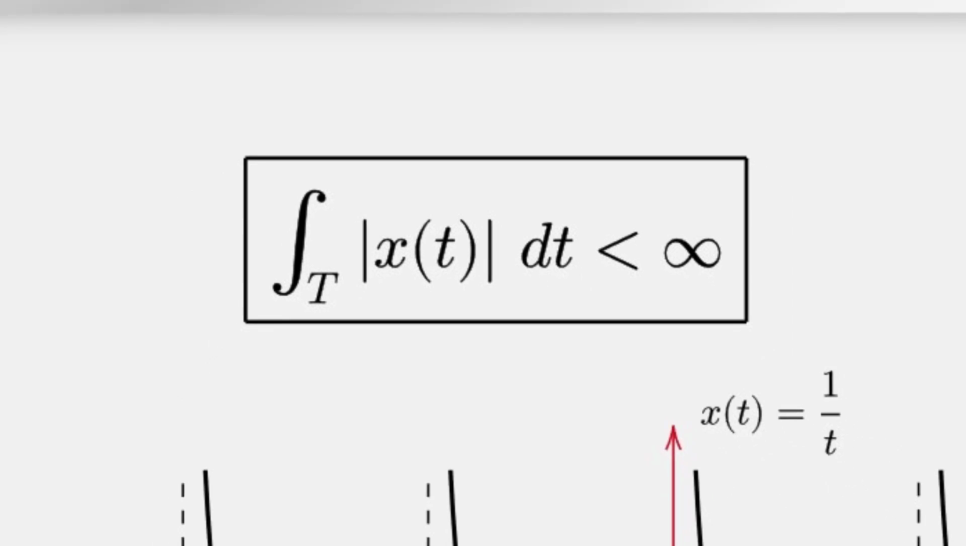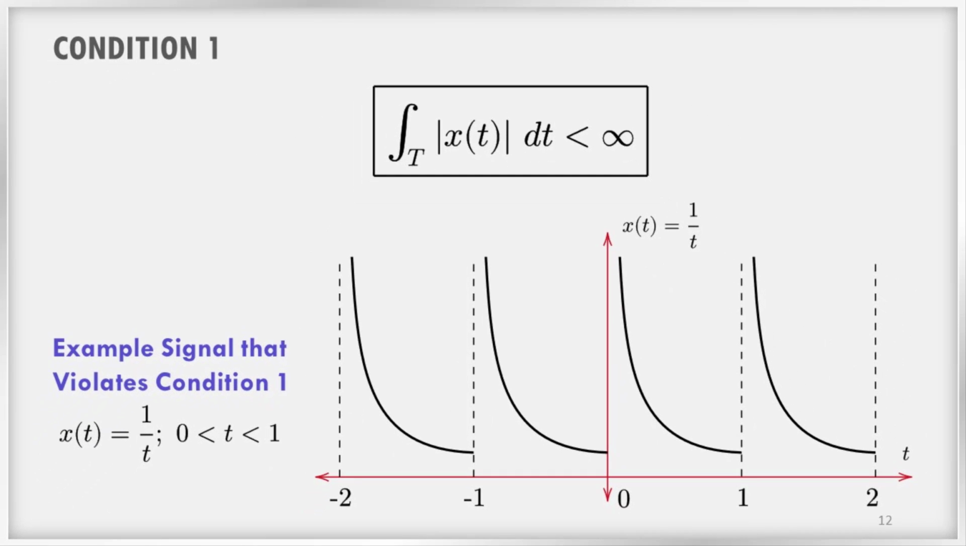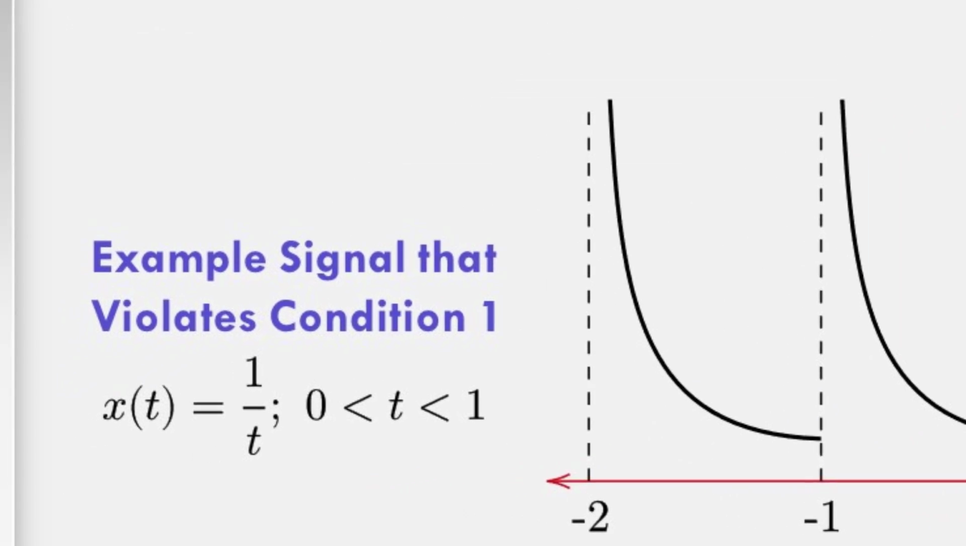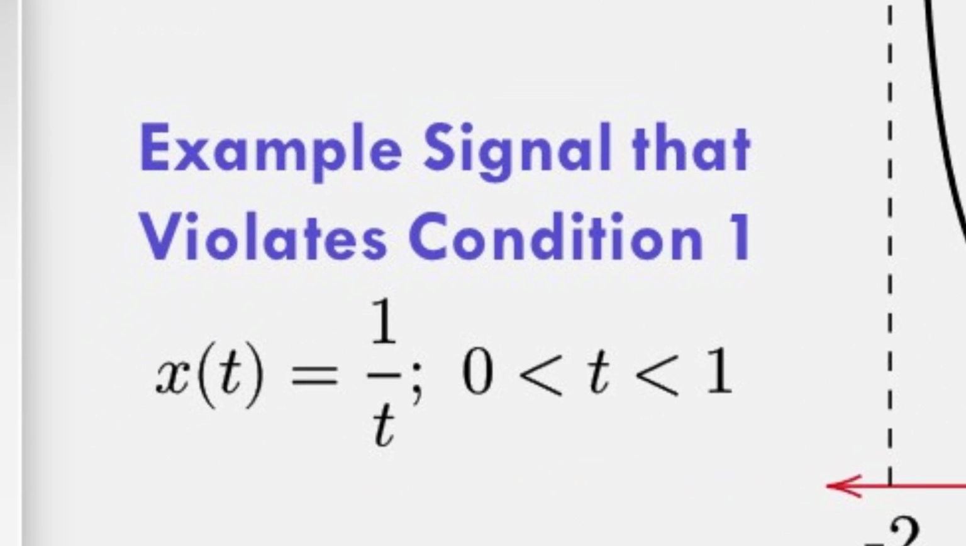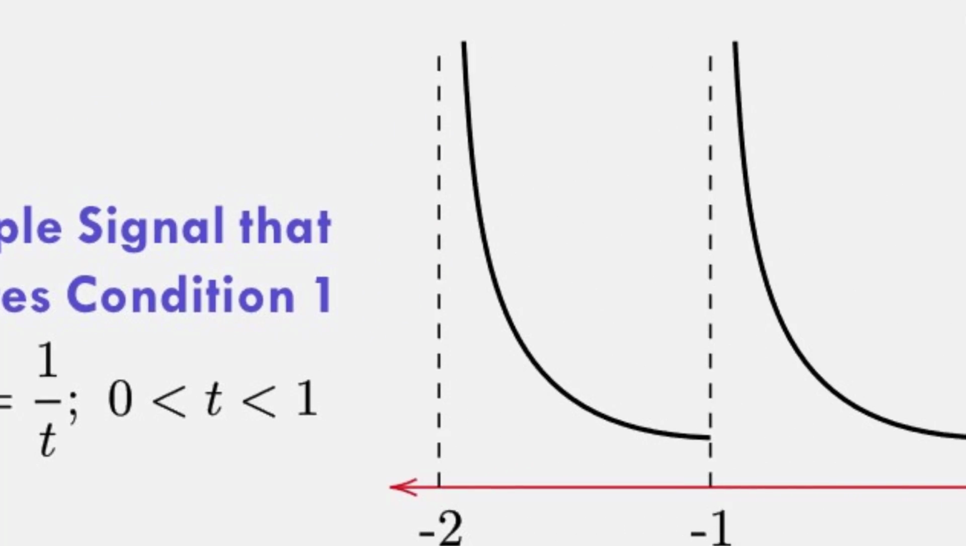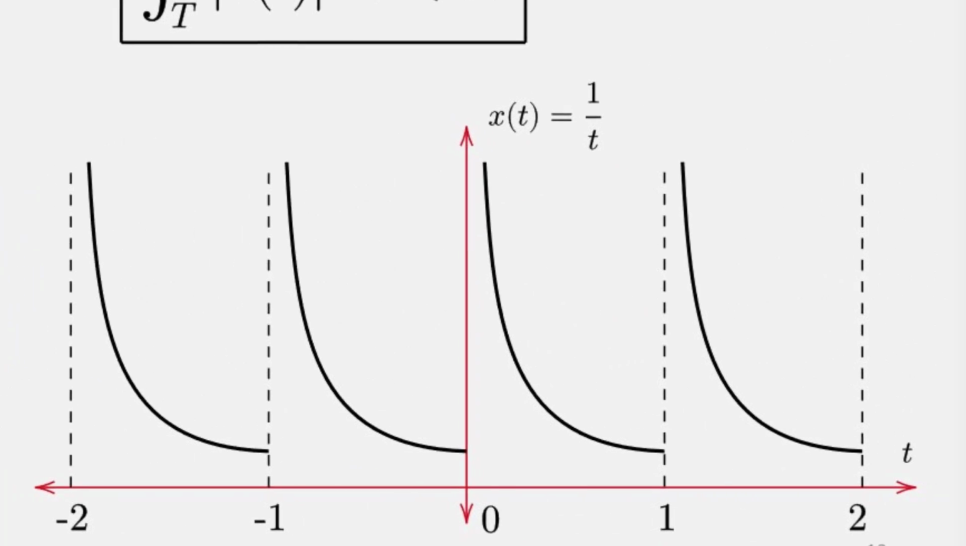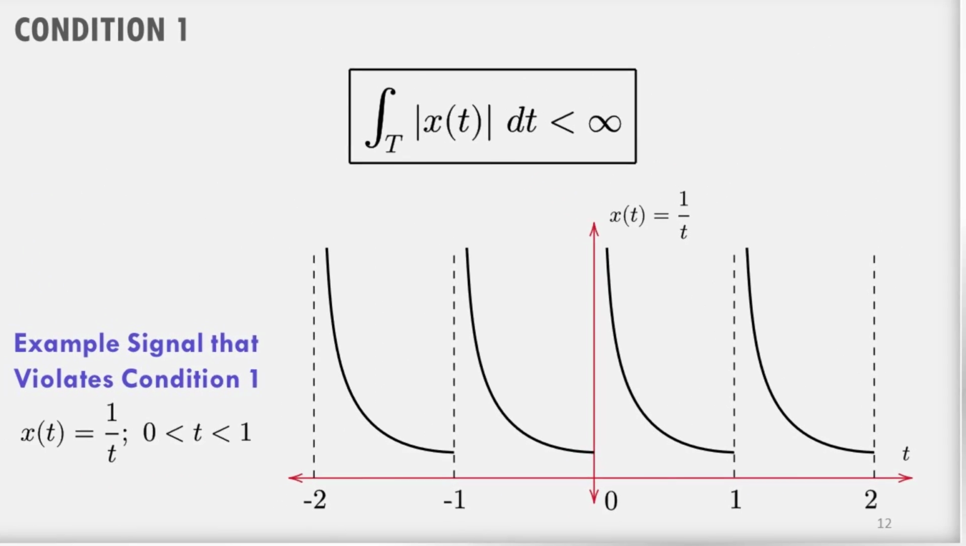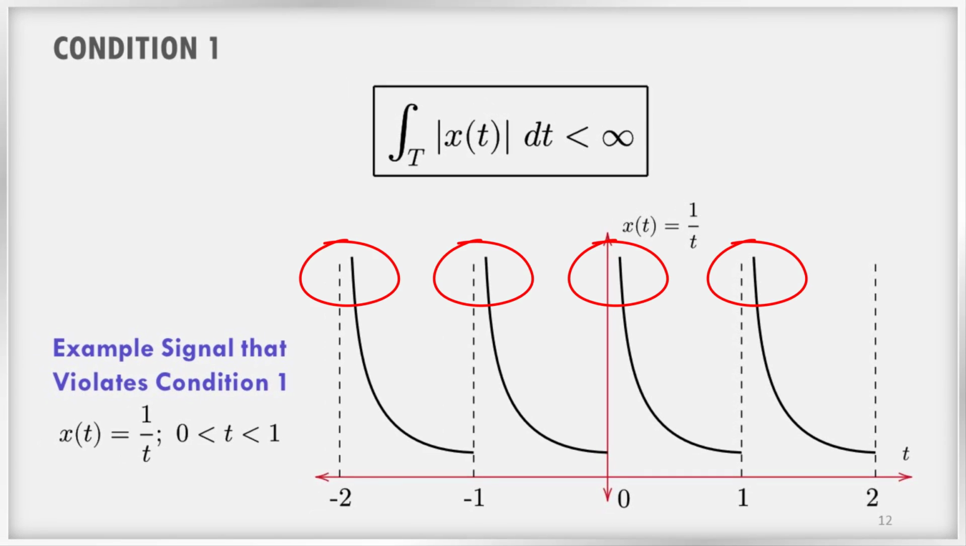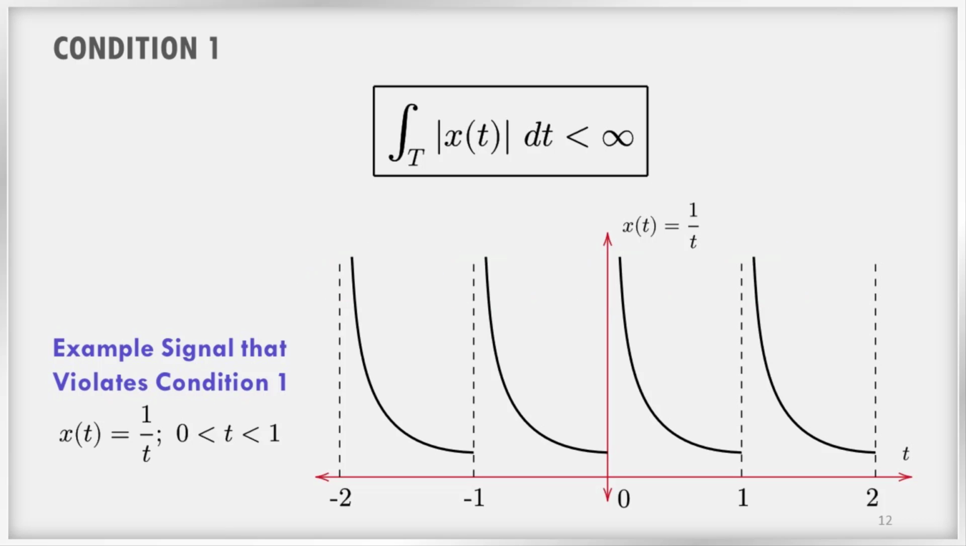This guarantees that the CTFS coefficients ak will be finite. A signal that violates this condition is x of t is equal to 1 by t between the range 0 to 1. This signal is illustrated here. You can see that this is a periodic signal. However, this violates the first condition of Dirichlet. This is because it has an infinite value at the beginning of each period. Thus, if we find the area under the curve, it will not be a finite value. Hence, it is not possible to represent this signal using Fourier series.